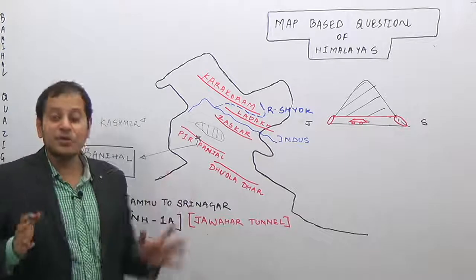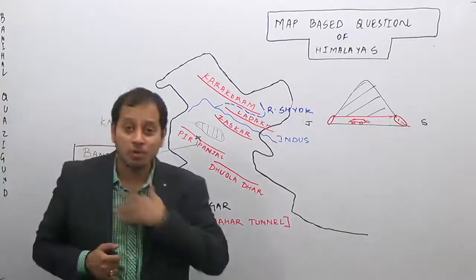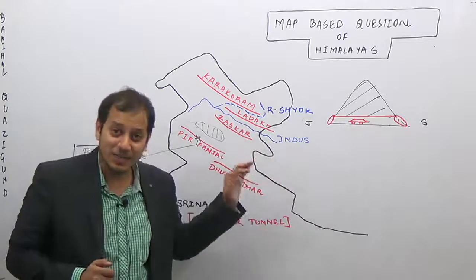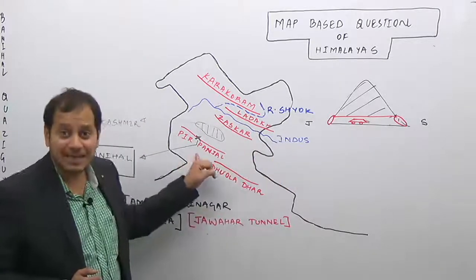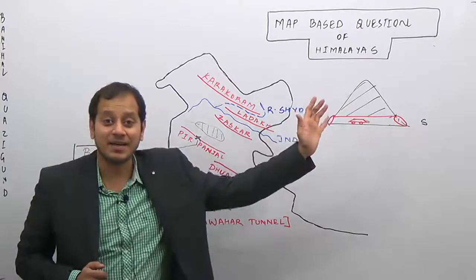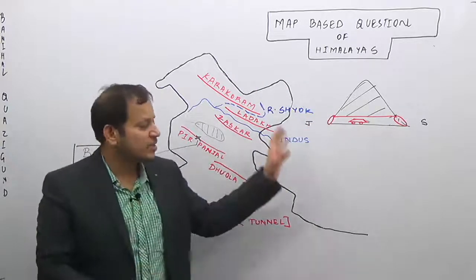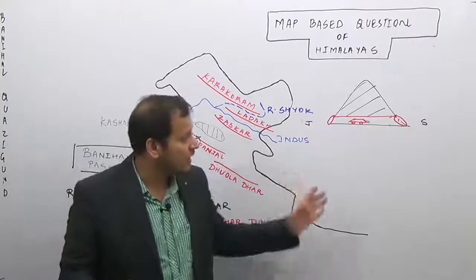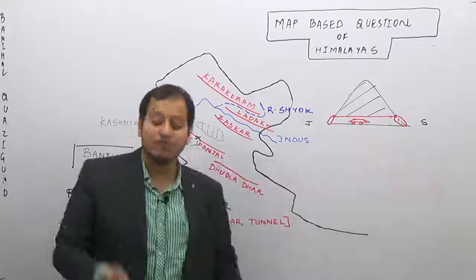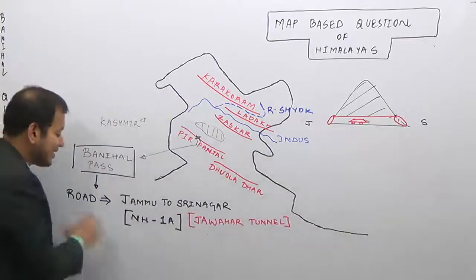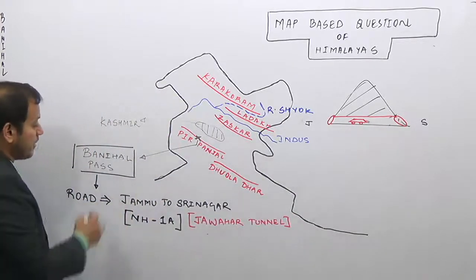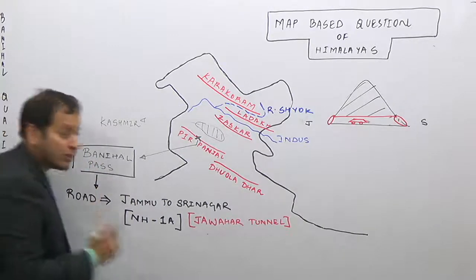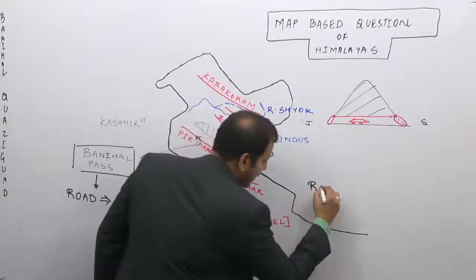Whenever you go to Kashmir, you see it is so beautiful because we come from the plain area of Jammu or the Shivalik regions, we cross the great middle Himalayas and suddenly enter into the greater height. Just by crossing this 2.5 kilometer tunnel, the entire landscape changes. You feel as if you have come to heaven after going to Srinagar. So this is the road which passes through Banihal Pass, NH1A, Jammu Srinagar. And the other importance of the Banihal Pass is the railway link.